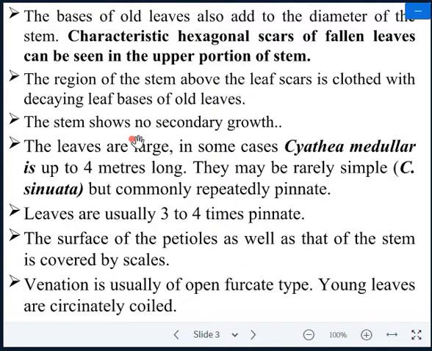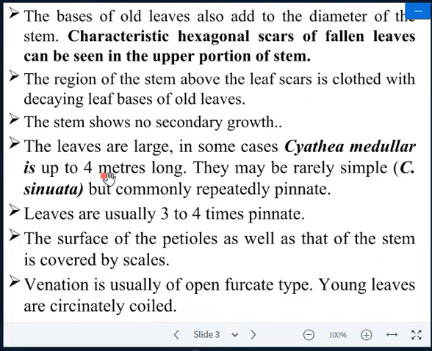The stems show secondary growth, because a vascular cambium develops in Cythia, so the stem becomes woody by the activity of secondary growth. As you know very well, vascular cambium is responsible for secondary growth. The leaves are large. In Cythia medullaris, they are up to 4 meters. As you estimate the size, what is the size of the leaves? It is a very interesting one.